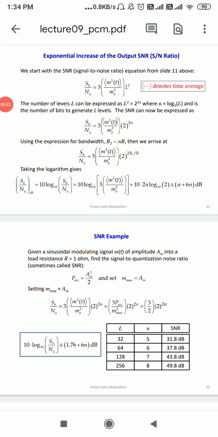Good afternoon. In today's session, we are supposed to study the exponential increase of output signal to noise ratio. In the previous session, we saw the block diagram of pulse code modulation, in which we use the low pass filter to convert an analog signal into a digital form. So, firstly, we need to sample the signal.